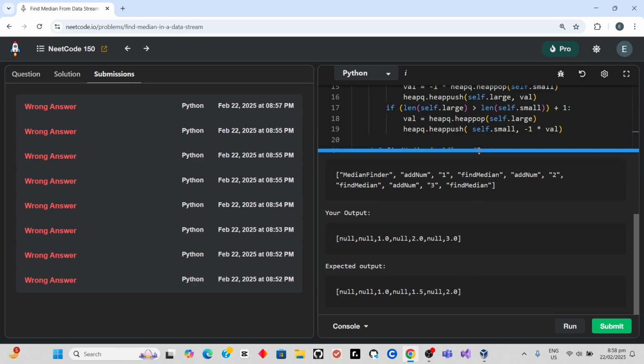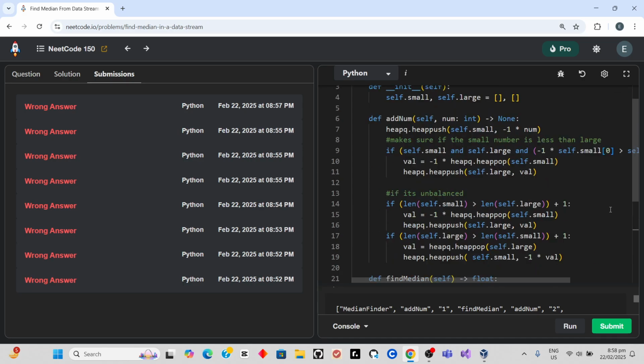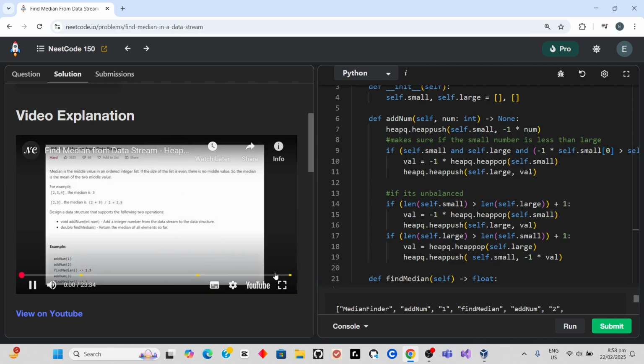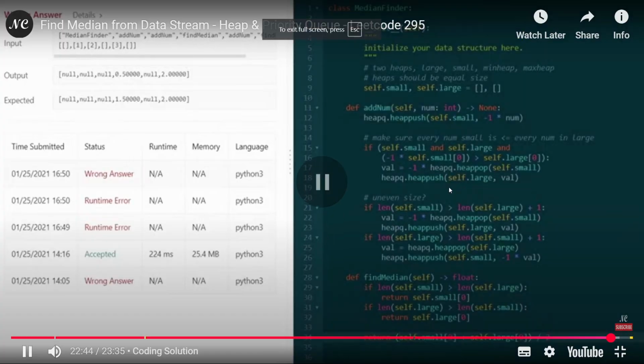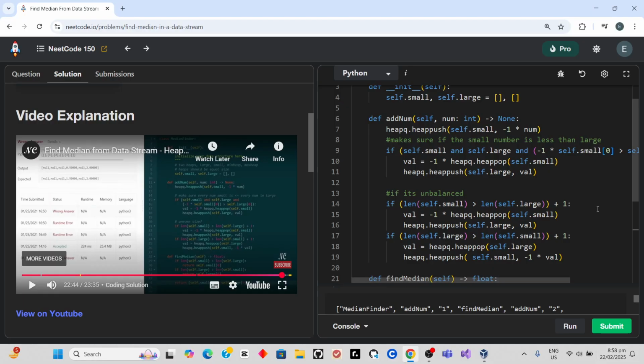Oh, that's bigger. It's wrong. Say, calculate the median, we have to take. There's no end.